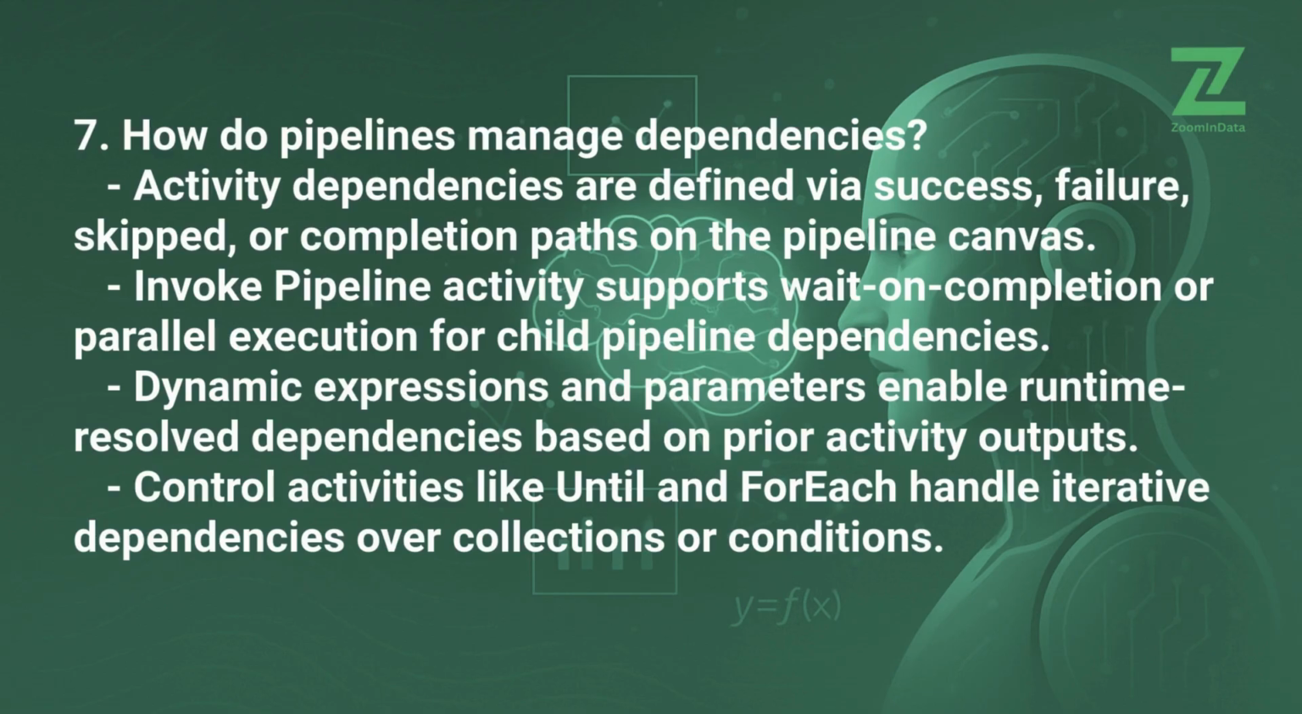7. How do pipelines manage dependencies? Activity dependencies are defined via success, failure, skipped, or completion paths on the pipeline canvas. Invoke pipeline activity supports wait on completion or parallel execution for child pipeline dependencies.